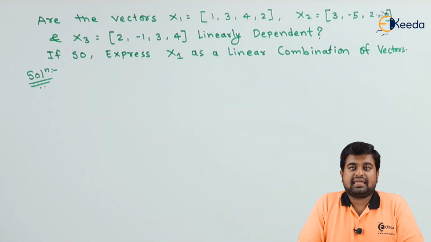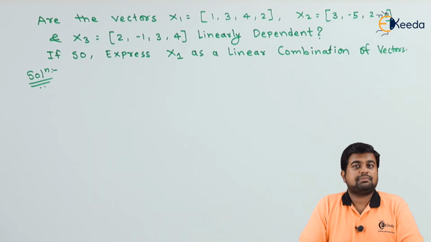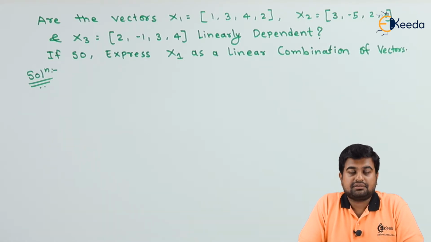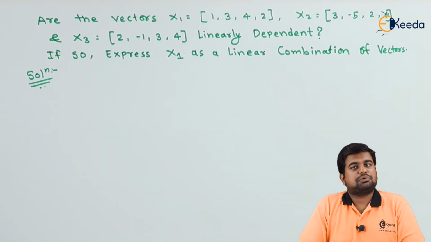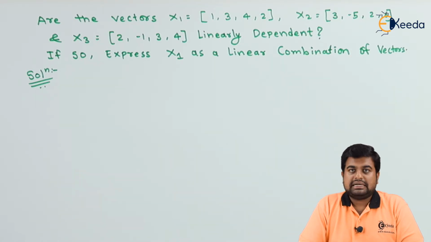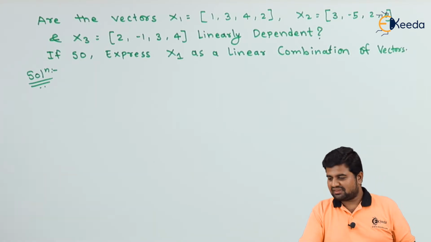So let us take another example which are linearly dependent. The last example we saw was linearly independent. So let us focus on the same. The procedure is going to remain the same. It is just the values of k1, k2, k3 that decide whether the given vectors are linearly dependent or independent.